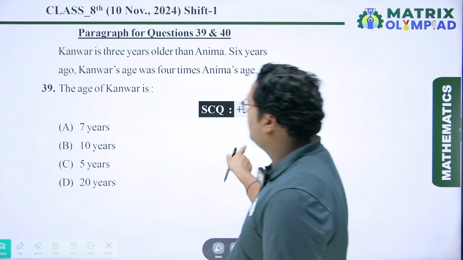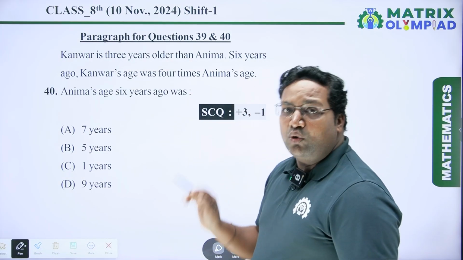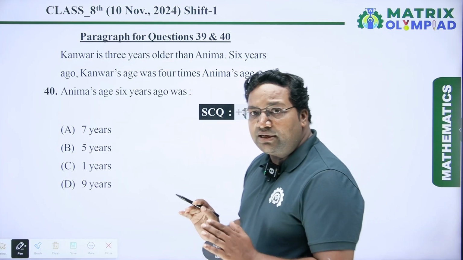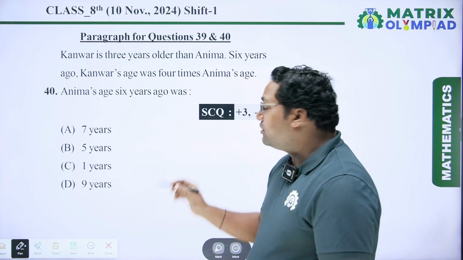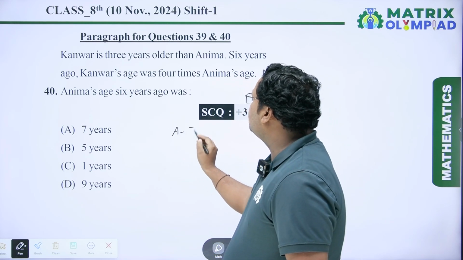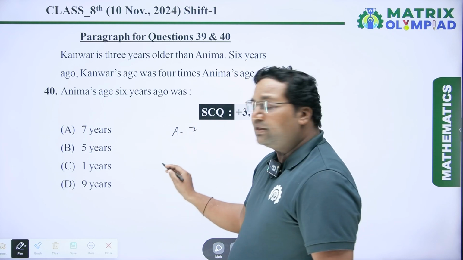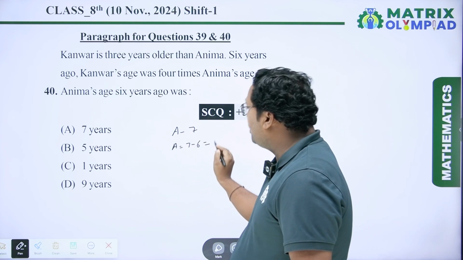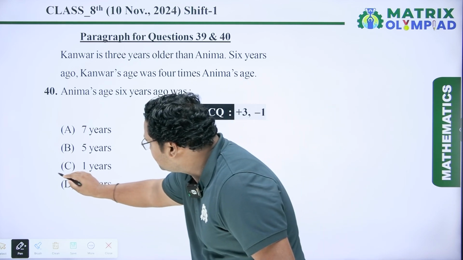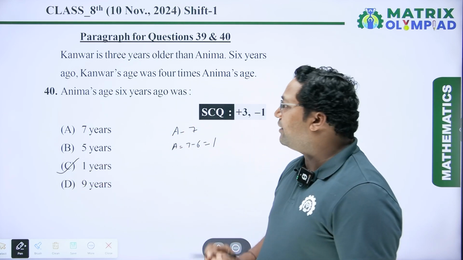Now coming to the next question. Amina's age 6 years ago was. So the current age of Amina is 7 years, which we solved in the previous question. Amina's current age is 7, and 6 years before, Amina's age was 7 minus 6, which is equal to 1. So the correct option is C. So C will be the right answer.